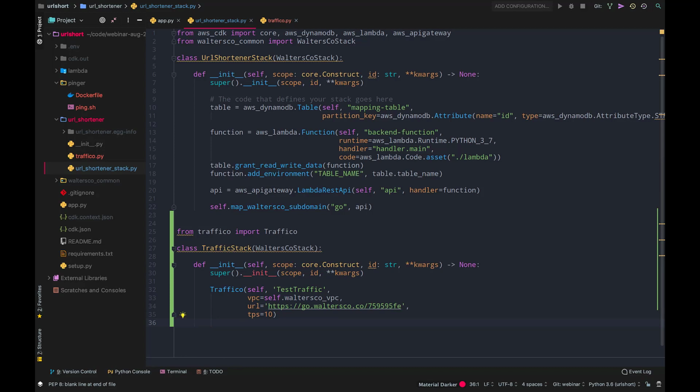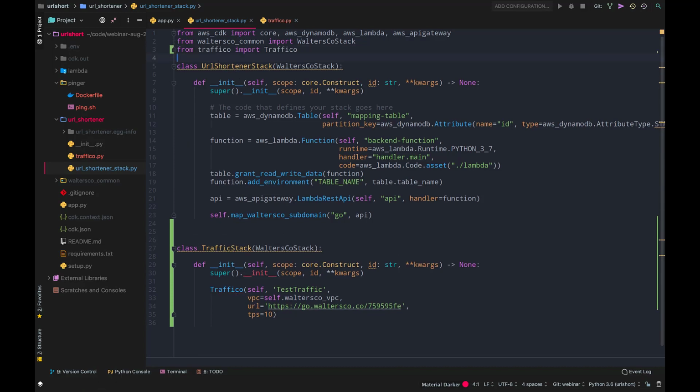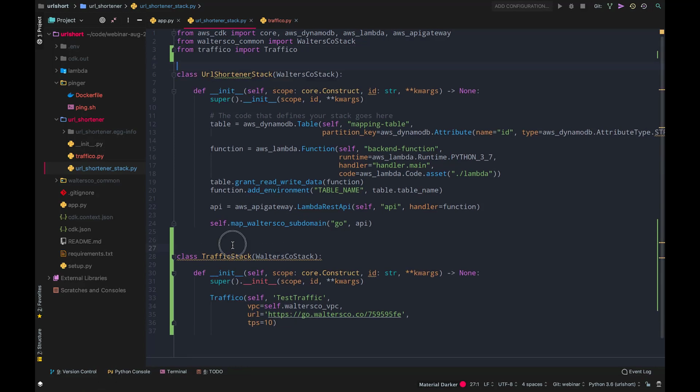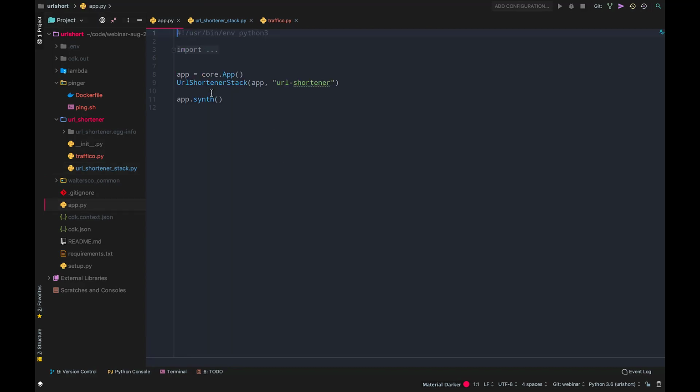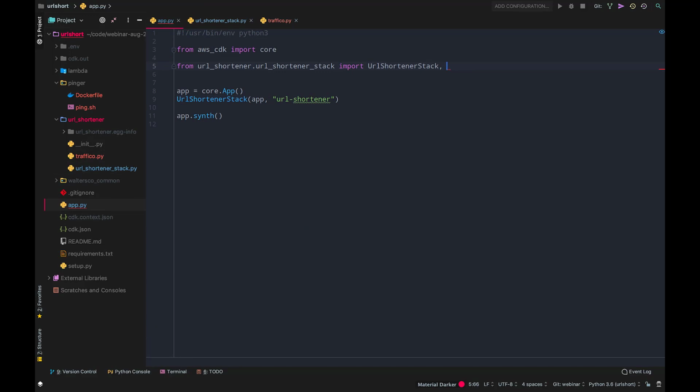Okay, last thing I need is to actually instantiate my stack, because now I've only declared it. I haven't really defined it. And obviously this one needs to be here because, again, we're very, very organized. So I'm going to go to my app. I'm going to import my traffic stack. And I'm going to add test traffic. Cool. So now we've defined the stack.